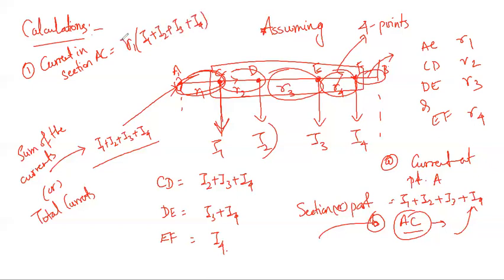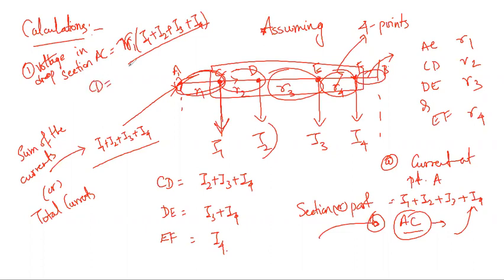So R1 times (I1 plus I2 plus I3 plus I4) is the voltage drop. Voltage drop in section AC is R1 times this current.